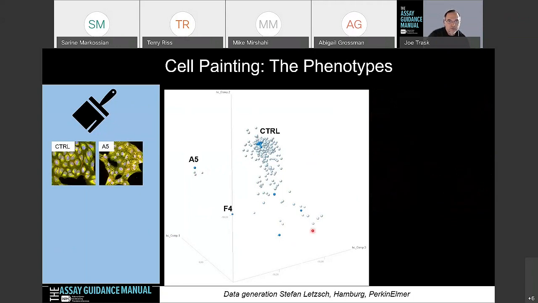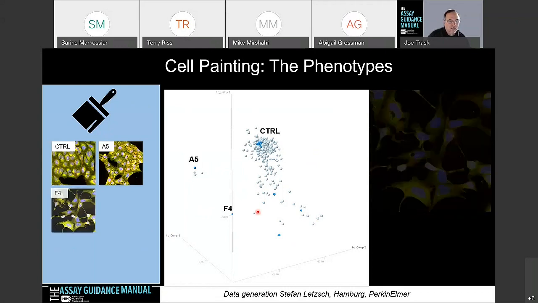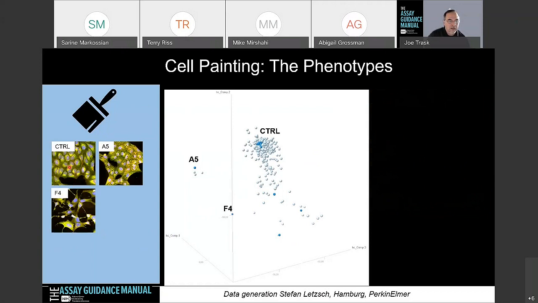When you move to well F4, again, large distance from the control. Morphology is definitely different from the control well. So we know that's actually good. I don't know what these compounds are. It's still blinded to us. But you can clearly tell that this is different from the control.